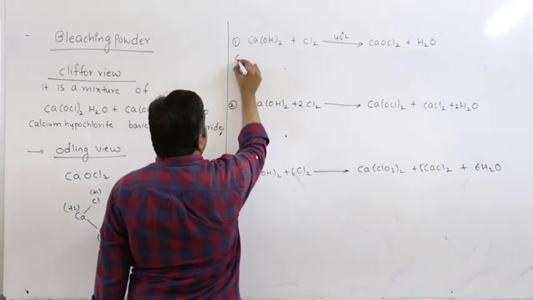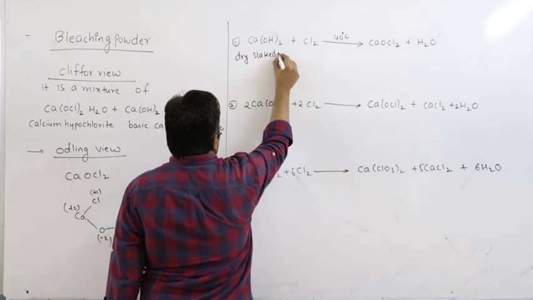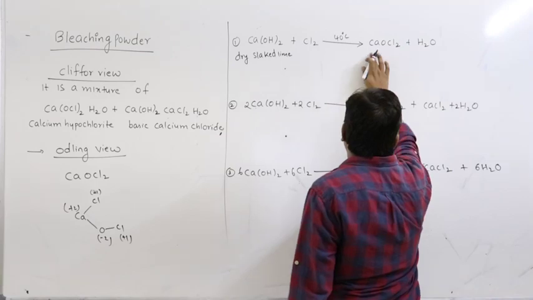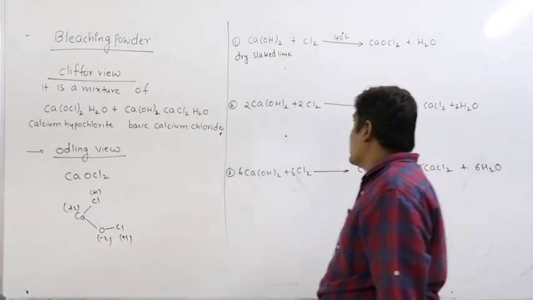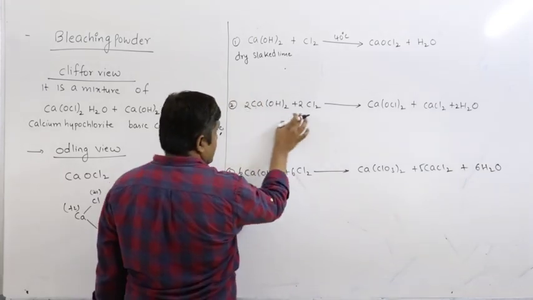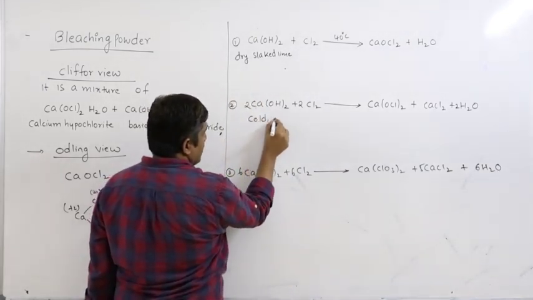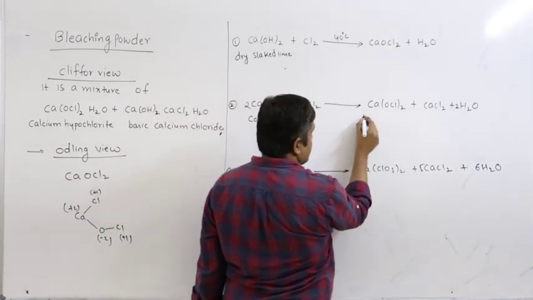This is dry slaked lime. So what I will get is CaOCl2, right? Here if you mix them in a 2:2 ratio, that is cold and dilute condition, you will get calcium hypochlorite.